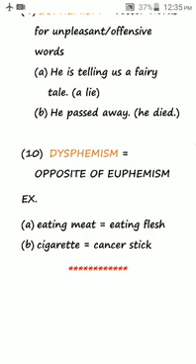Last for today is dysphemism. Like euphemism is dysphemism, it is opposite of euphemism. Example, instead of saying he's eating meat, you say he's eating flesh. Instead of saying that he wants cigarette, you can say he wants cancer stick. So dysphemism is opposite of euphemism, means it is used to use offensive words or explicit or direct way of saying something without hiding anything.